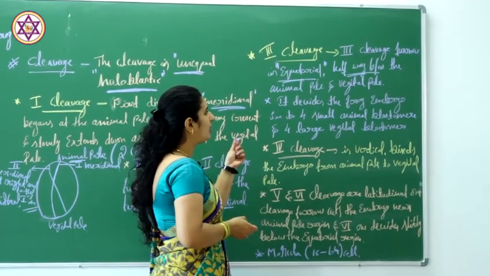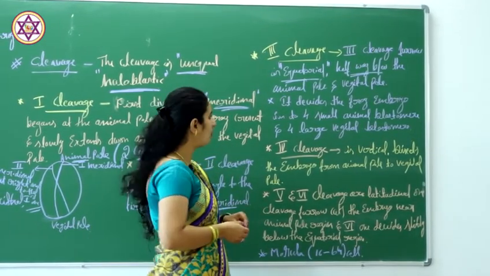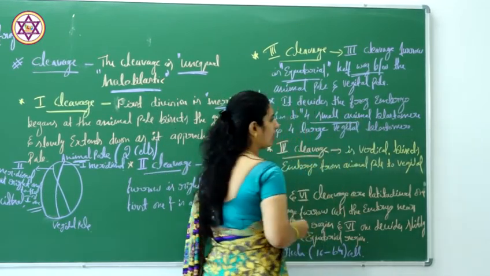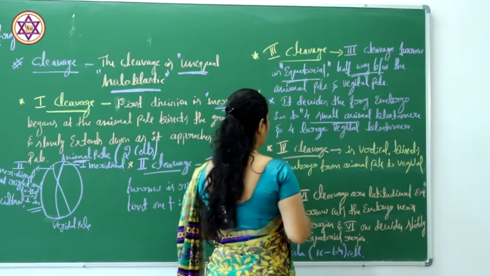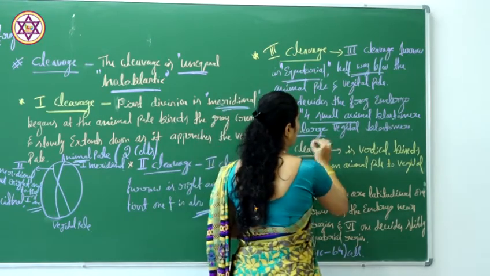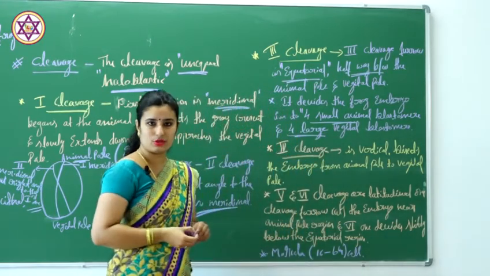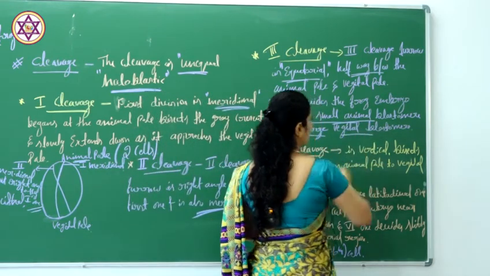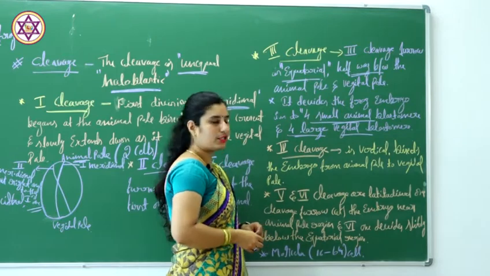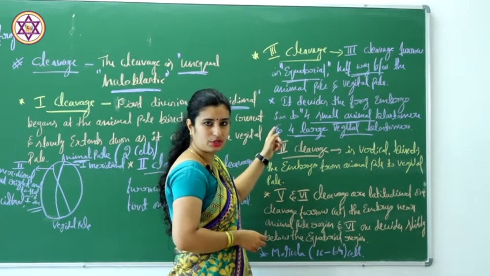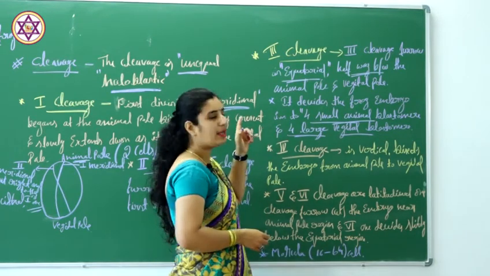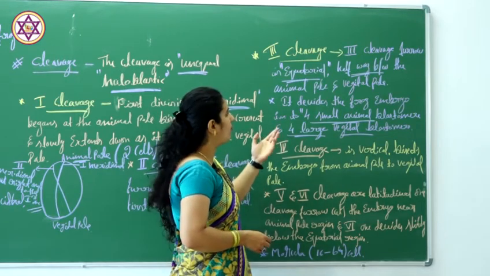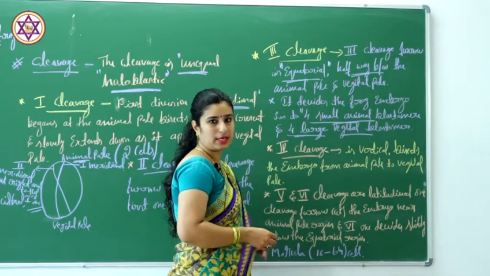Here it divides the frog embryo into 4 smaller cells, or we can also call them blastomeres, along with 4 larger blastomeres. We can say animal blastomeres and vegetal blastomeres. So in case of third cleavage, the cleavage furrow is equatorial, halfway between the animal pole and the vegetal pole.